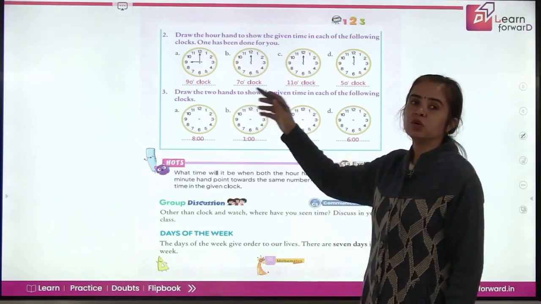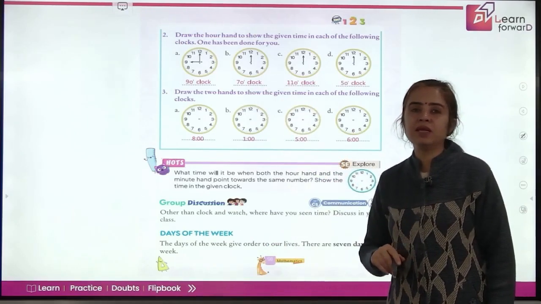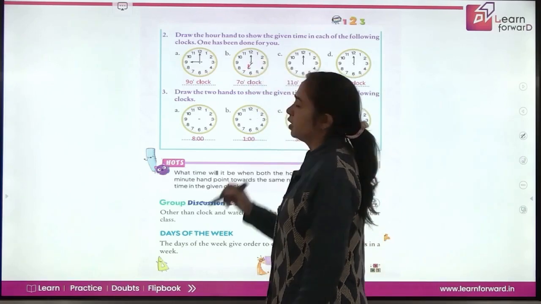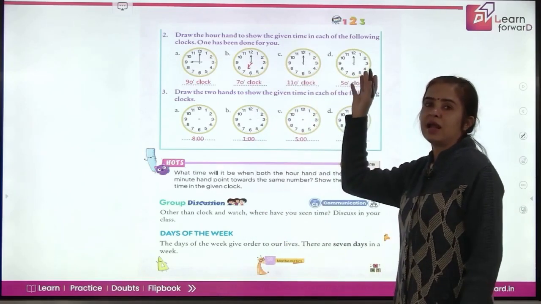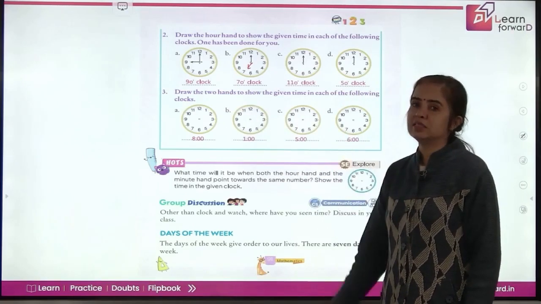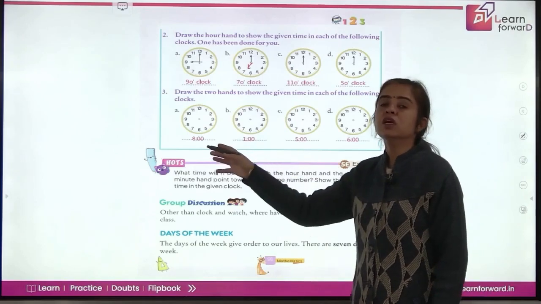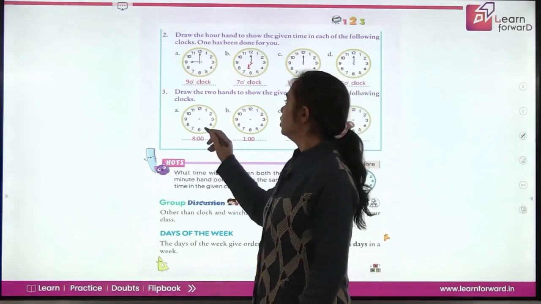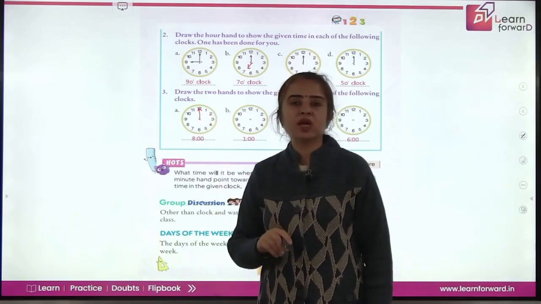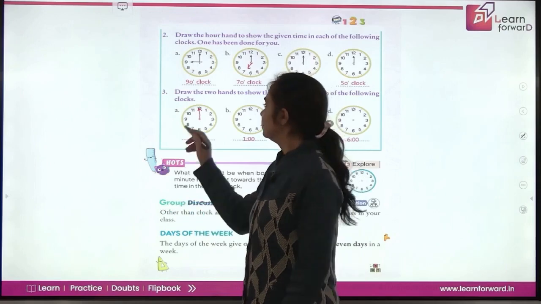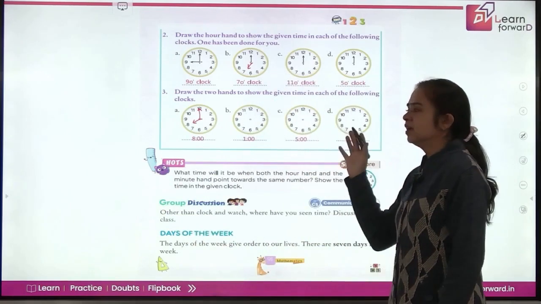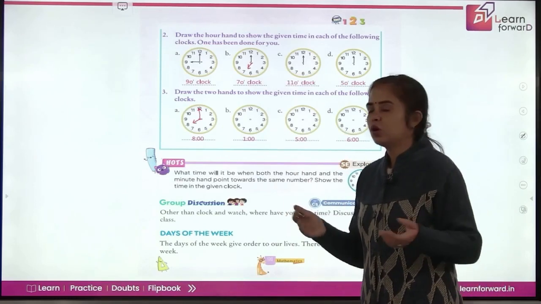So when it is 7 o'clock, where will your hour hand be? Yes, it will be at 7 and it will be a shorter one, remember. So you can draw the hour hands here in these two clocks also. Now here you have to draw both the hands, the minute hand and the hour hand yourselves. So when it is 8 o'clock, the minute hand will be exactly at 12 and the hour hand at 8. Perfect. So this is your 8 o'clock. Draw the remaining time yourselves.